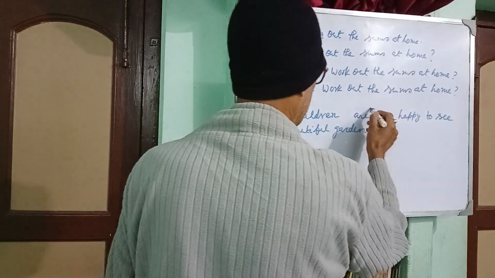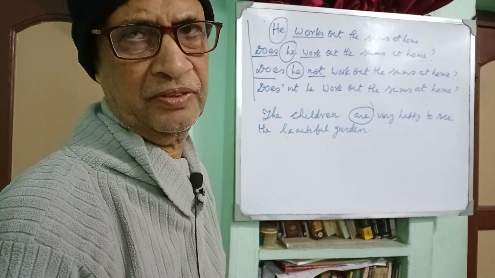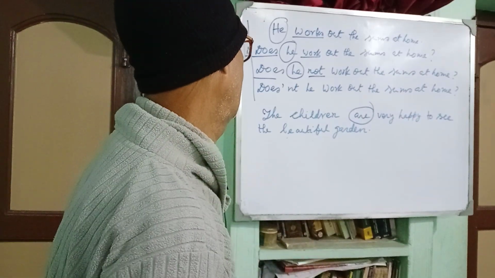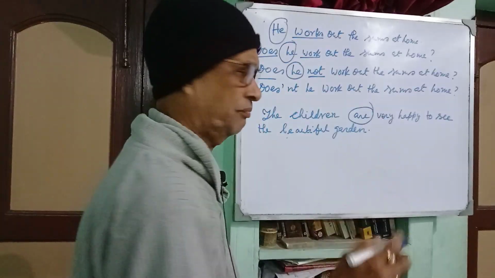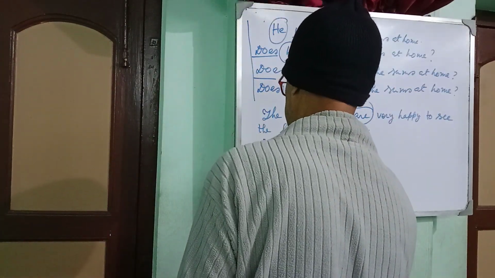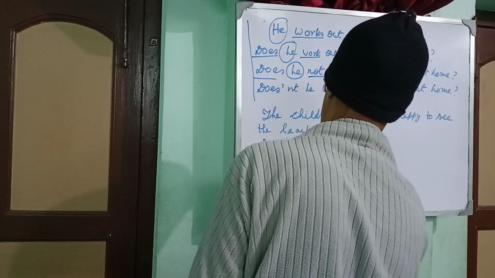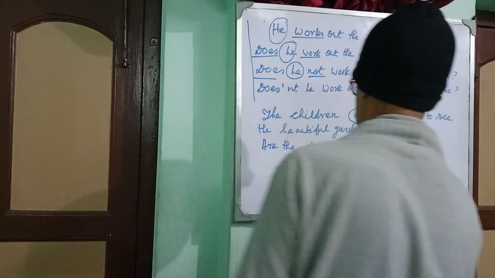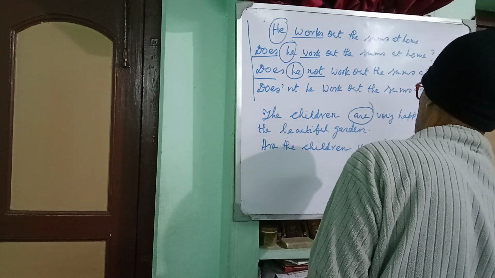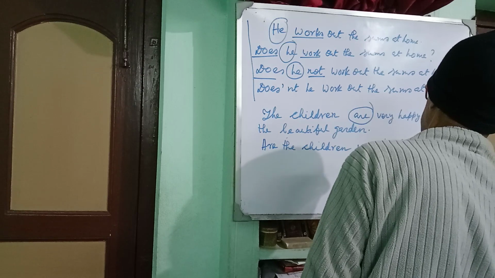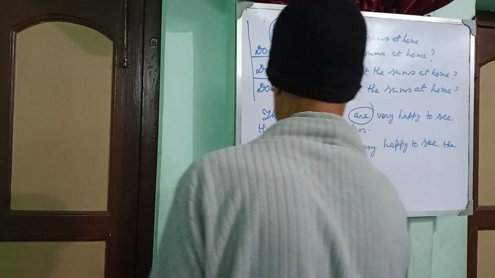So are is acting as the principal verb, that is the finite verb. Are the children very happy to see the beautiful garden?